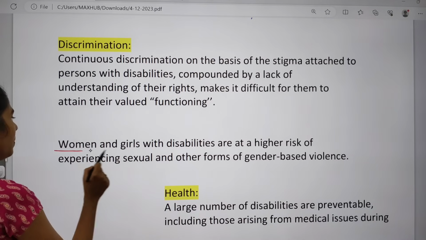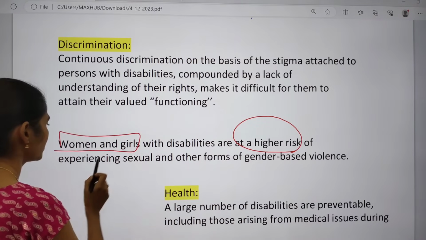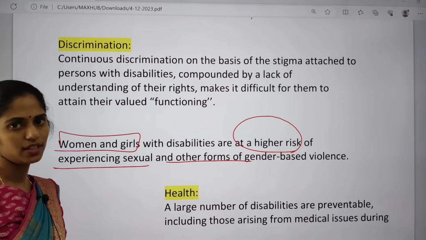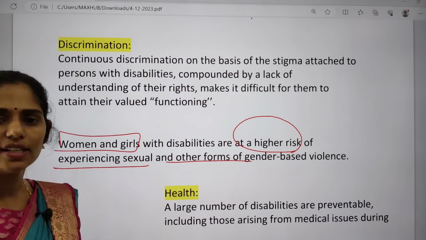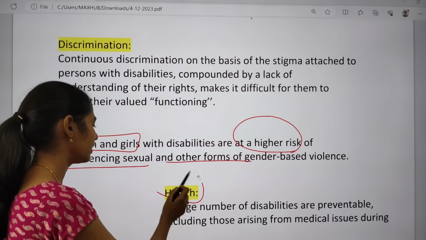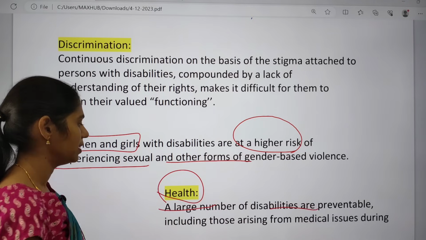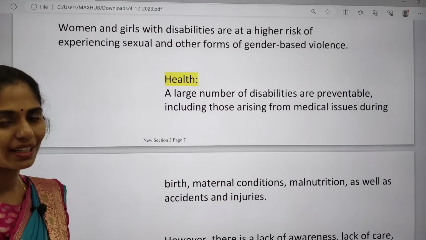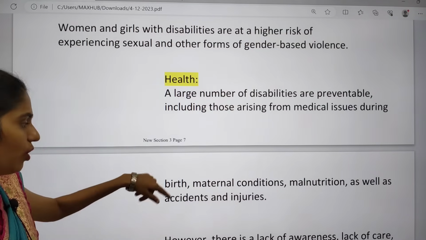And next one is women and girls with disabilities. They are at a very high level of risk, experiencing sexual and other forms of gender-based violence. And even these people with disabilities, women and girls, they are very much vulnerable. And if you're talking about health, a large number of disabilities are preventable. If they are getting some medical help or medical assistance, then most of them are avoidable.